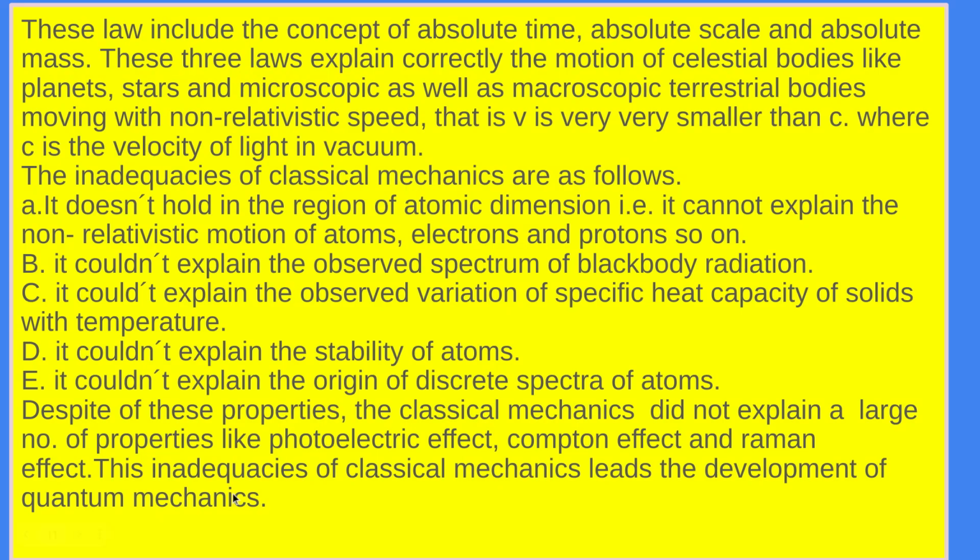You can see the classical mechanics is based on three Newton's laws: the law of inertia, Galilean law, the law of force, and the law of action and reaction. The classical mechanics was based on Newton's three laws, but now these laws include the concept of absolute time, absolute scale, absolute mass. That means we cannot change the time, we cannot change the scale, we cannot change the mass, we had been told. But later, when many experiments were done, what was revealed